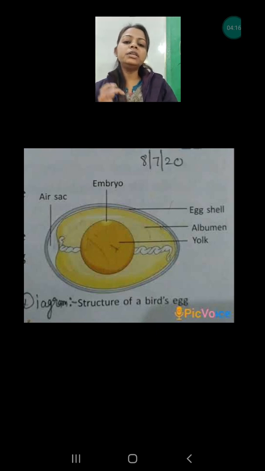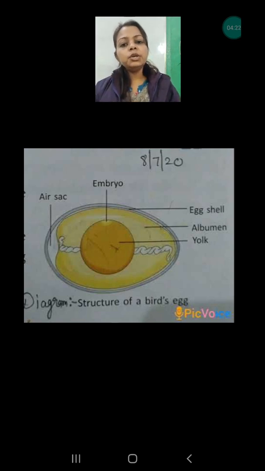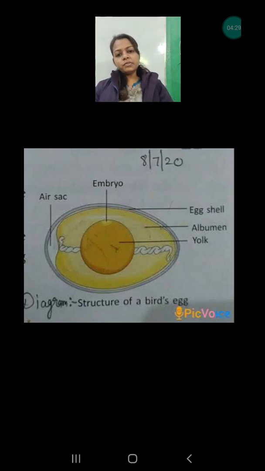The second layer of the egg, known as albumin, contains protein and it protects the yolk, which is the innermost part of the egg. The third, innermost part of the egg is the yolk, which is a rich source of fat, and this part is the only one that converts into the baby. The baby starts developing inside the yolk only. This is known as the embryo. The embryo is the starting stage of the baby and this happens inside the egg.